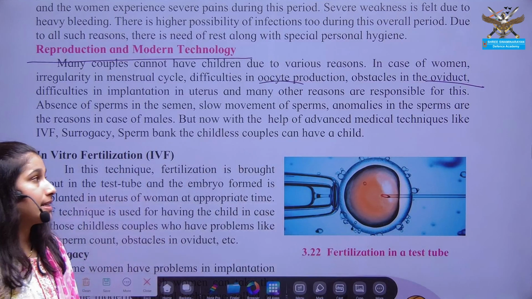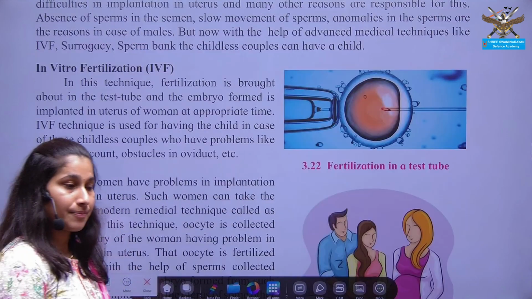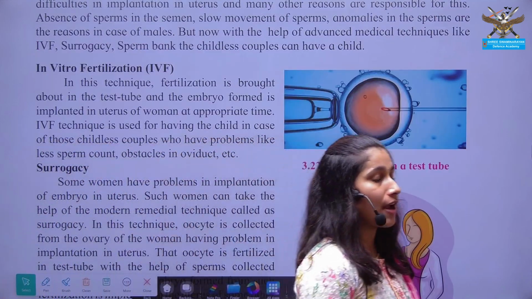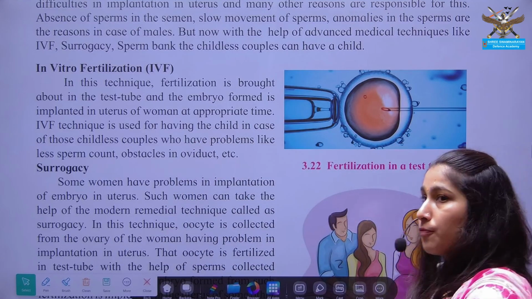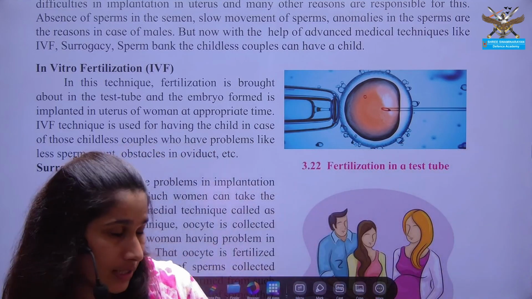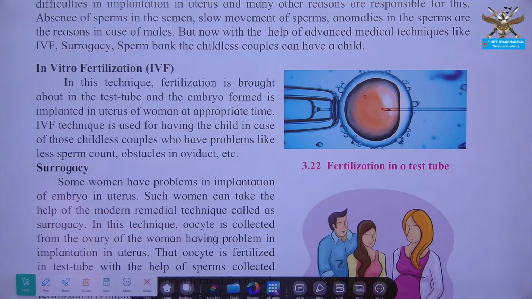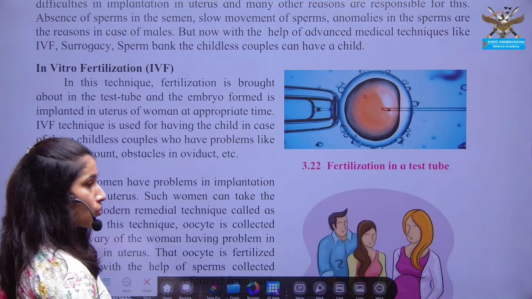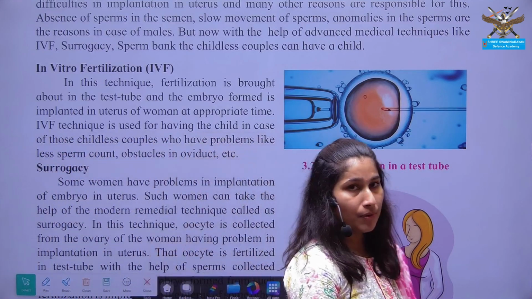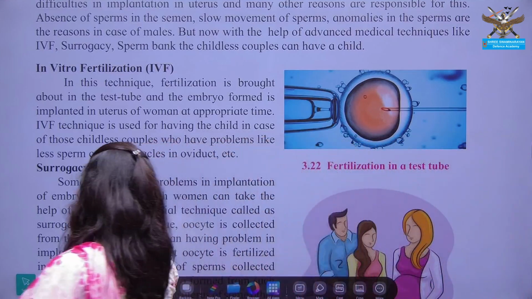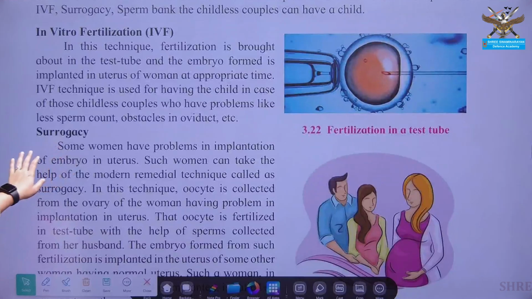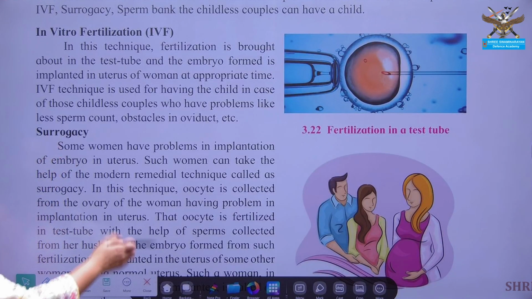So for these couples, science and technology have developed so much nowadays that couples facing such kinds of problems regarding reproductive health or reproductive systems can become parents with the help of different methods such as IVF and surrogacy. Okay, first we will discuss IVF.